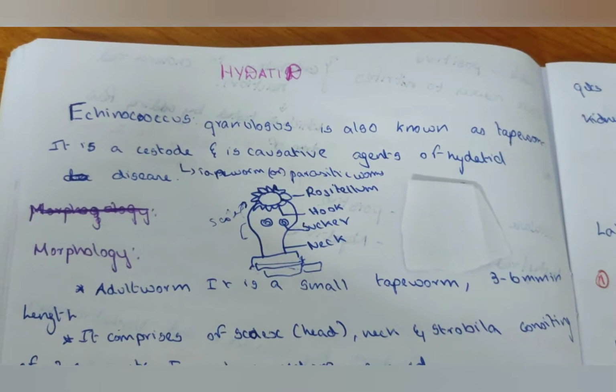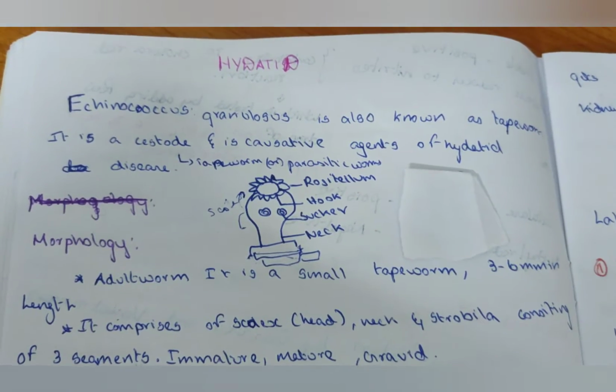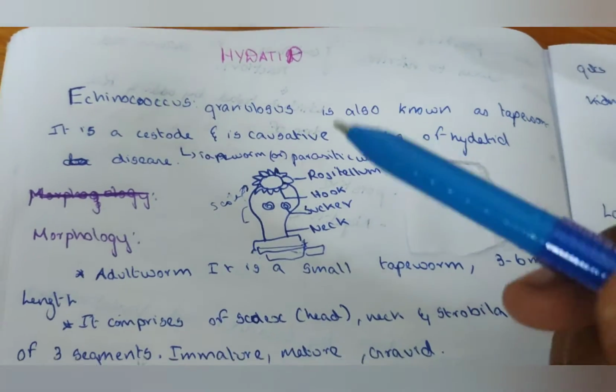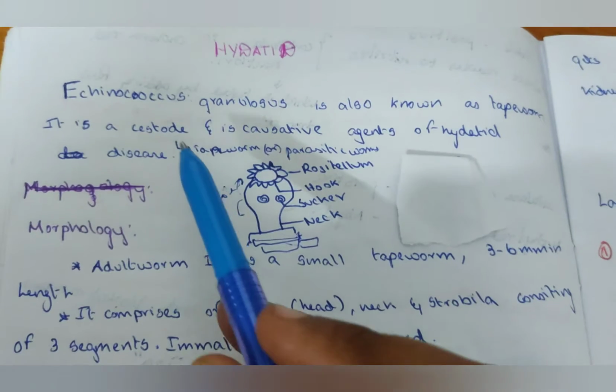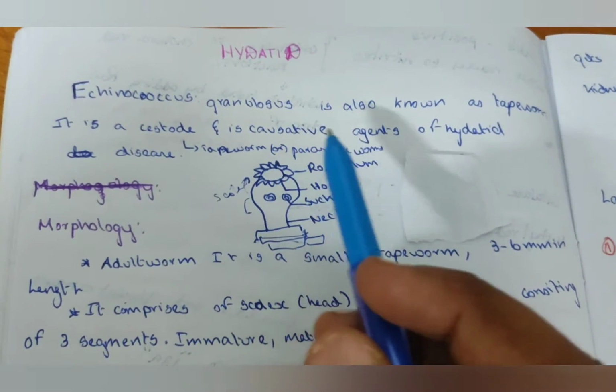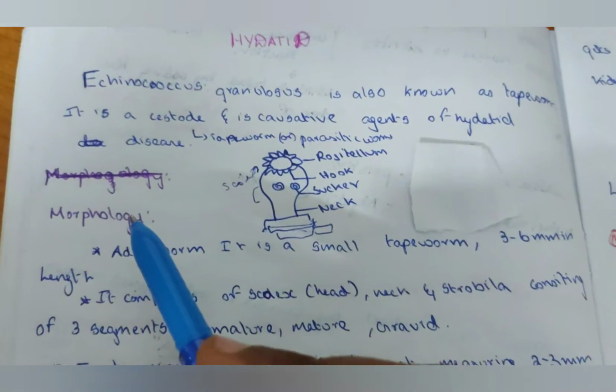Here we are going to see about hydatid. It is Echinococcus granulosus, also known as tapeworm. It is a cestode. Cestode means tapeworm or parasitic worm. And the causative agent of hydatid disease.